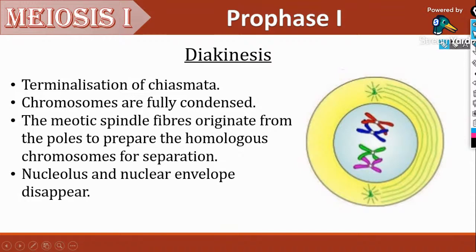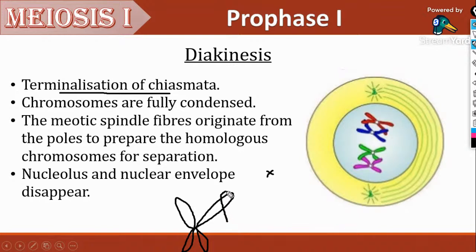I am just moving on with the diakinesis stage. What happens is terminalization of chiasmata. We have learned what chiasmata is, the X-shaped structure. I'm just showing only one chiasma. You can see this chiasma moved to the terminal region.